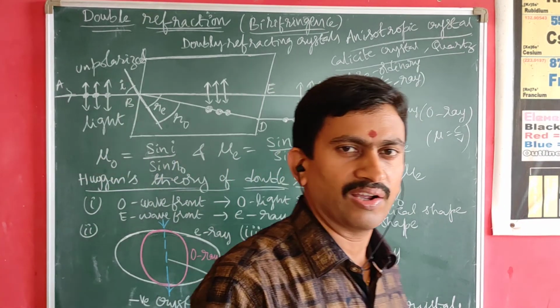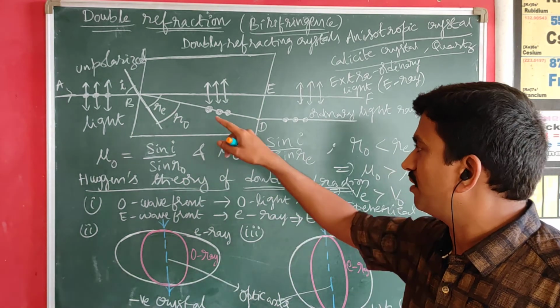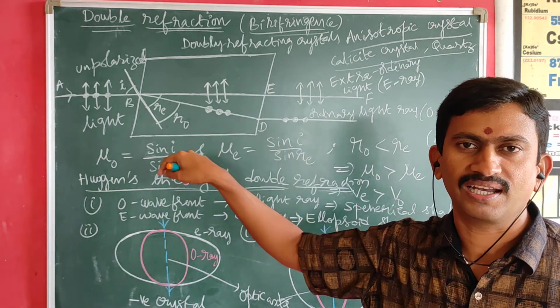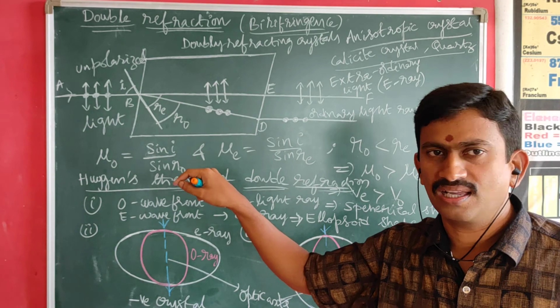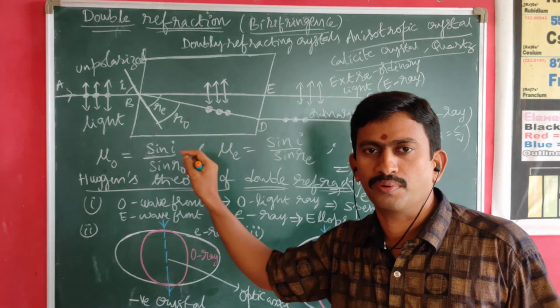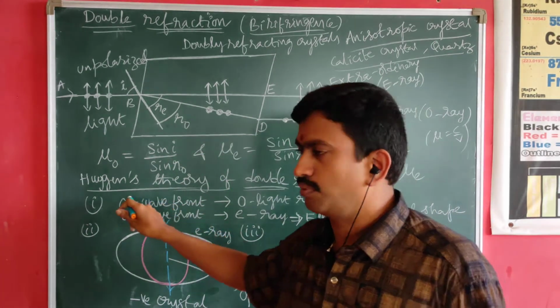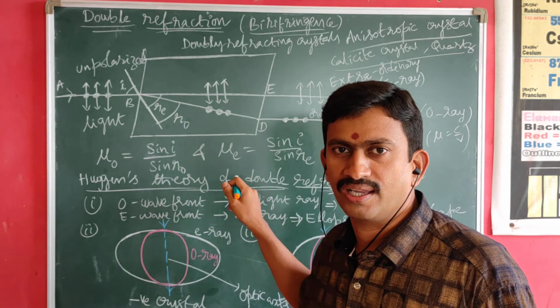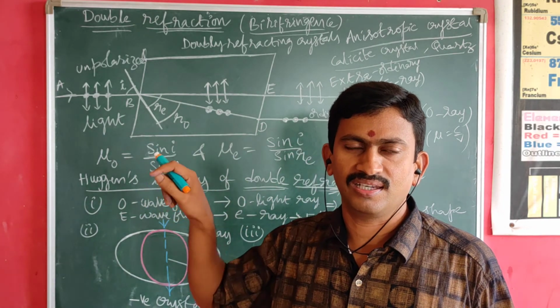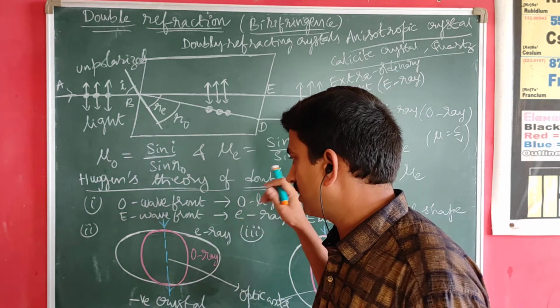So according to Huygens theory, each and every point on the surface of the doubly refracting crystal will act as the source for generation of two wavefronts. One is the O wavefront, corresponding to the ordinary ray, which has the same velocity in all directions, hence it is spherical in shape.